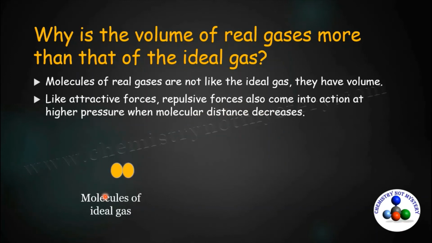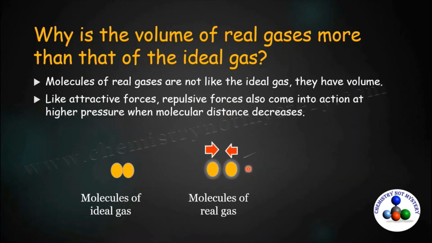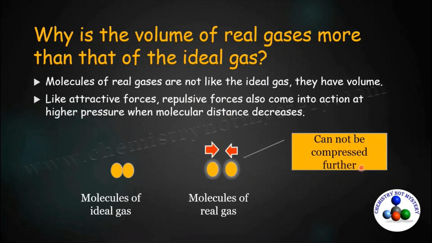These are the molecules of ideal gases. As they possess negligible volume and there is no force of attraction between them, they can be compressed to any volume. And these are the molecules of real gases. As they possess some volume and there are attractive as well as repulsive forces acting between them, they cannot be compressed further. So that's why they possess more volume as compared to ideal gases.